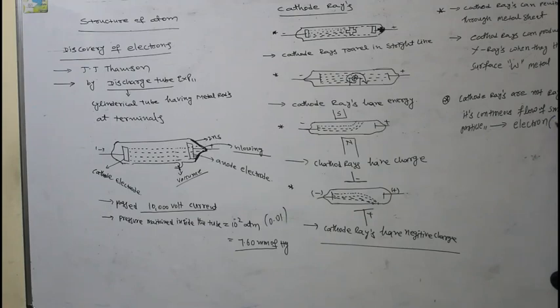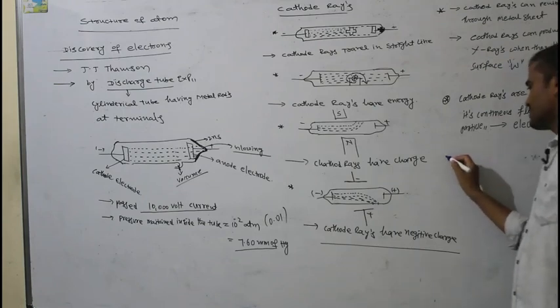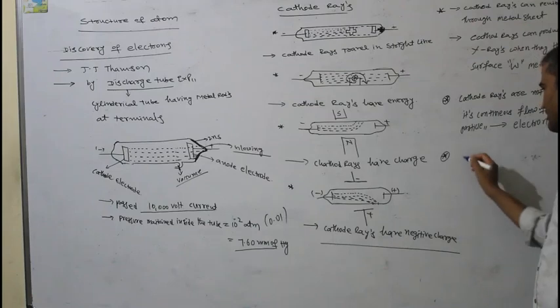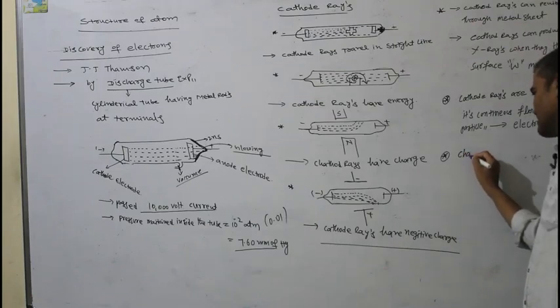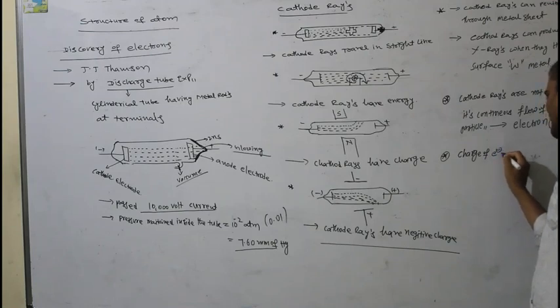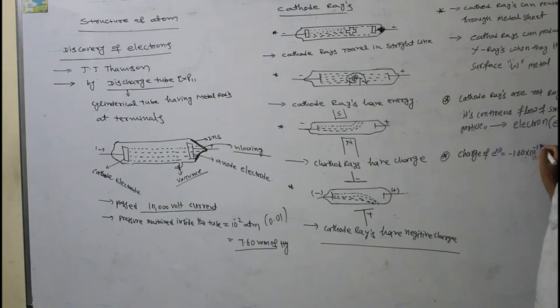This electron he denoted with e, and what charge do they have? Negative charge, so e minus. With Millikan's oil drop experiment, the charge of the electron is predicted: minus 1.60 × 10^-19 coulombs. Coulomb is the unit for charge, and the relative charge is taken as minus 1.